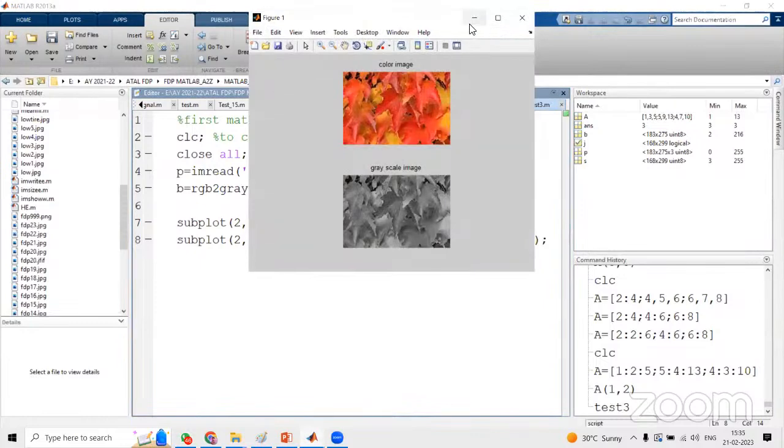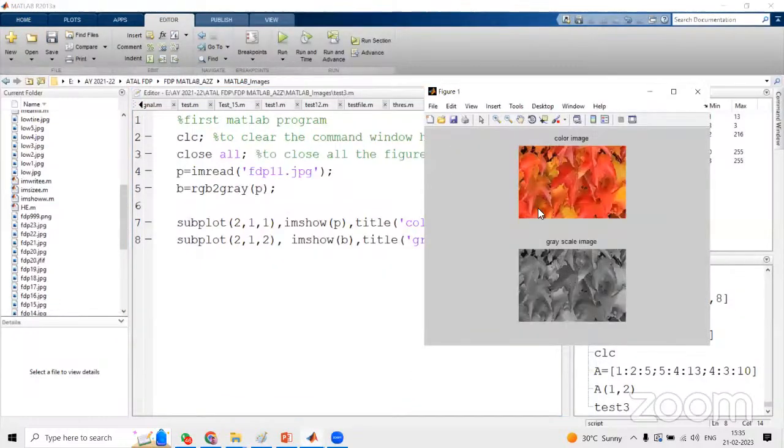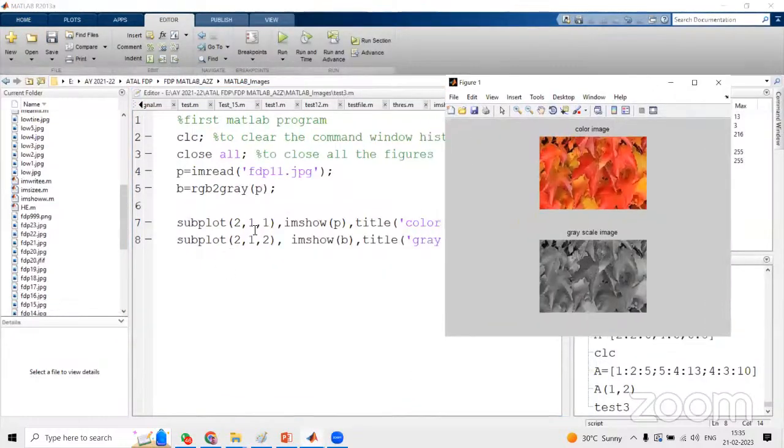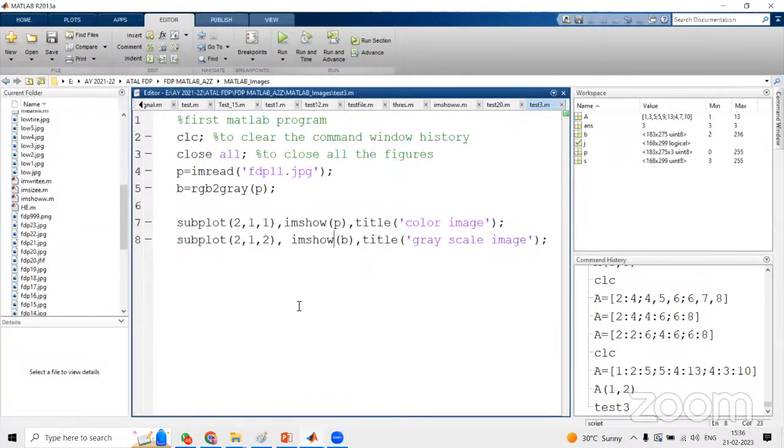You can see here we have 2 rows and 1 column. You can see the subplot function also: subplot 2 1 1. That means 2 rows, 1 column, and the last parameter is position of the figure. So the first figure is the color image, that's why 1, and the second figure is the grayscale image, that is 2.